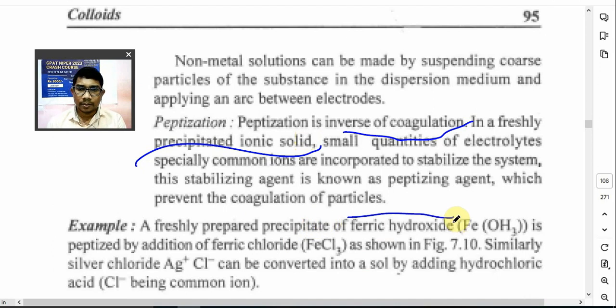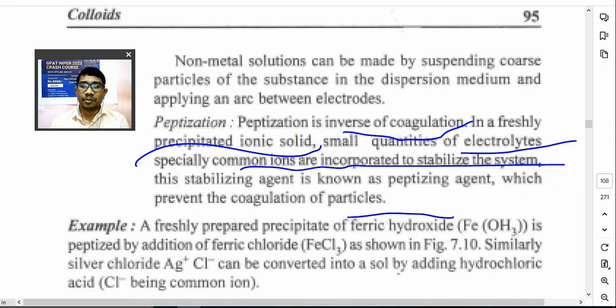So there is addition of a small quantity of electrolyte, especially common ions. They are incorporated to stabilize the system to prevent coagulation. So that's how you can get colloids. तो प्रेसिपिटेशन करने के बाद इमीडिएटली उसमें कुछ सॉल्ट ऐड किया करेंगे, ताकि वो मॉलिक्यूल एक दूसरे के साथ एग्लोमरेट ना हो सके, फ्लोकुल्स ना बने, बिल्टअप ना हो जाए, तो उनका साइज ना बढ़े.